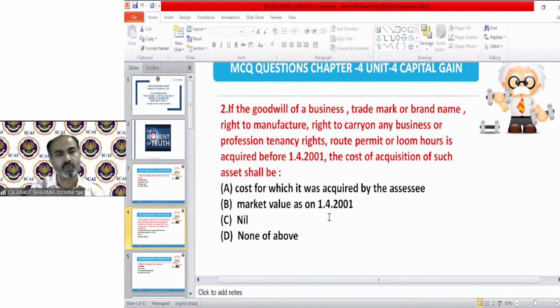Here's question number 2. The goodwill of a business, trademark or brand name, right to manufacture, right to carry on any business or profession, tenancy right, route permit, or licence, they all are intangible assets. If acquired before 1/4/2001, the cost of acquisition of such an asset shall be.